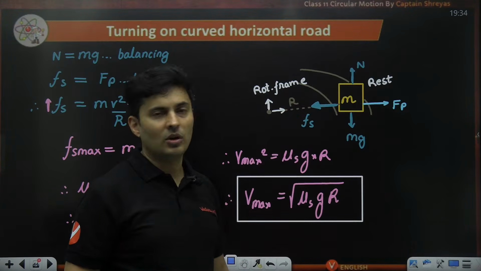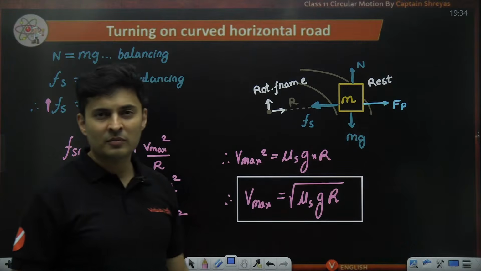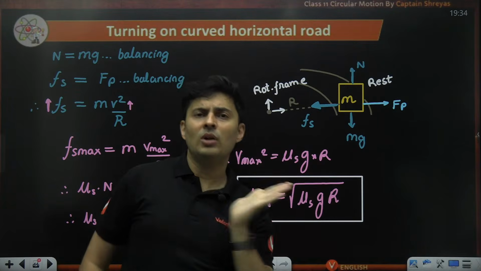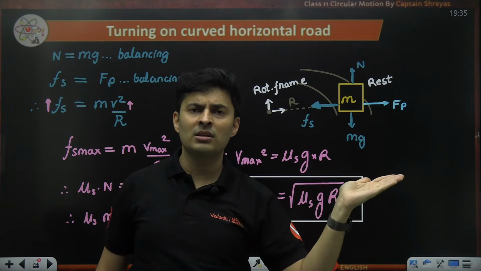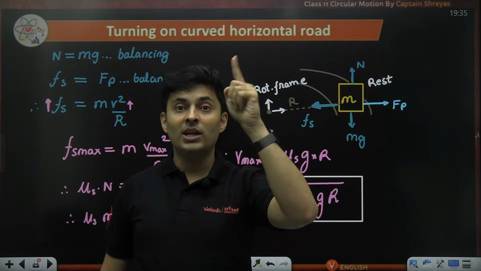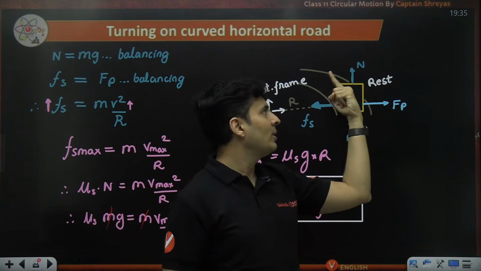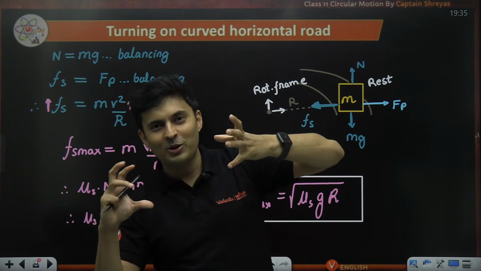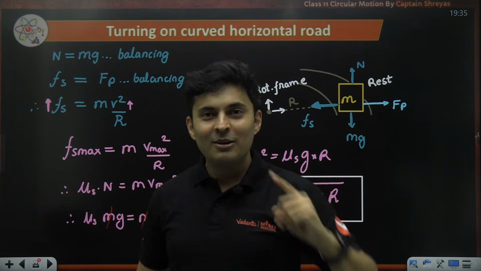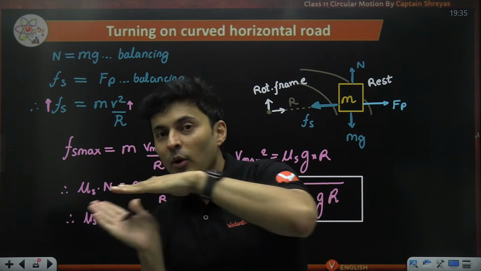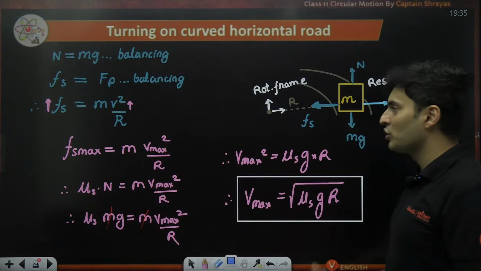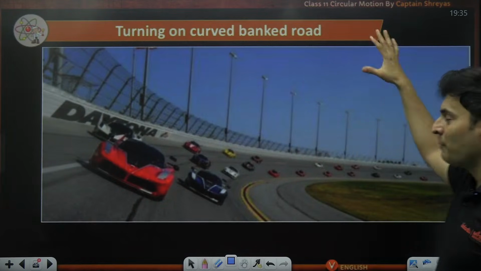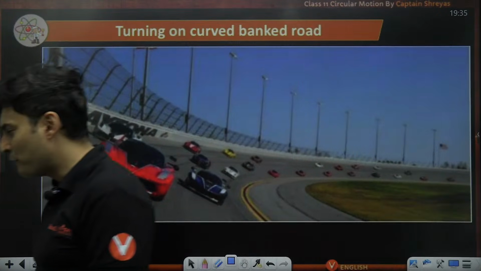I need centripetal force or I need to balance centrifugal force. Normal, you'll be like, don't worry. But you'll be like, how? Normal is up. It is not having any component in the pseudo force direction or in the horizontal direction. I got an idea. How about taking this normal and making it at an angle? I can't make it completely like this, else the bus or that car will be going a weird way. But when the normal is at an angle, then a component of it will balance the pseudo force. Meaning you tilt the road. That road is called a banked road.